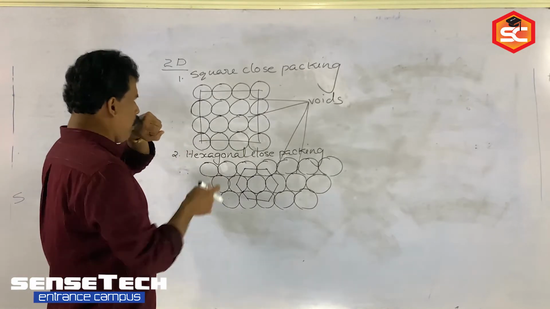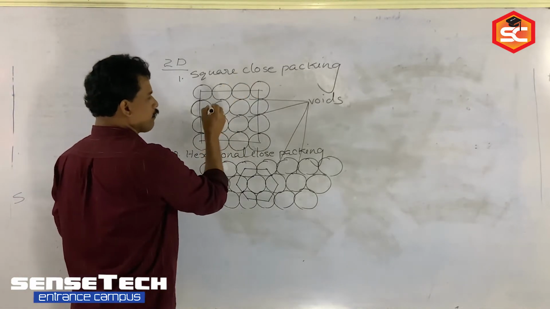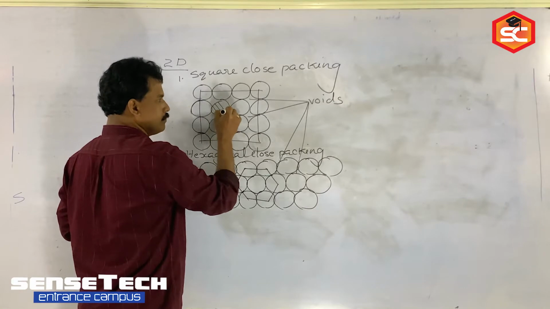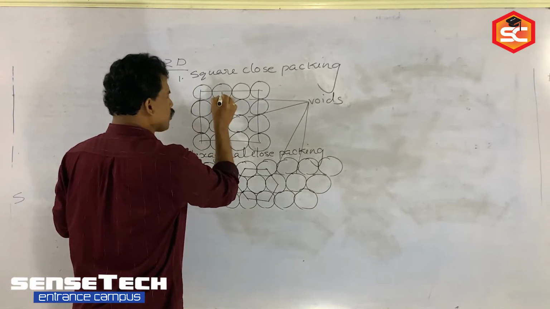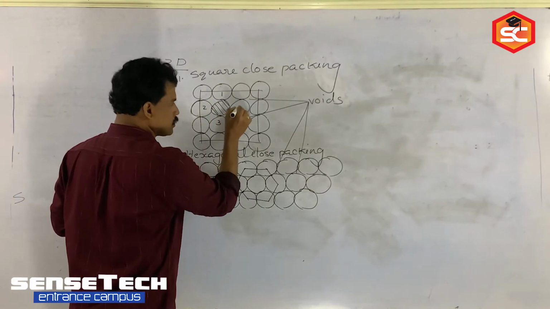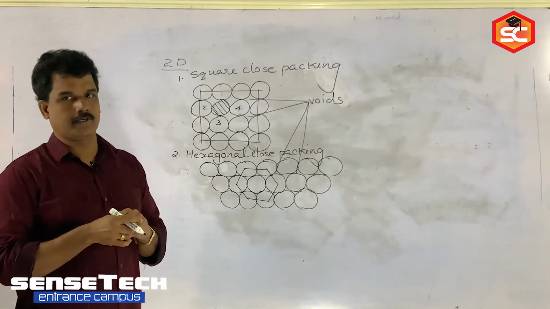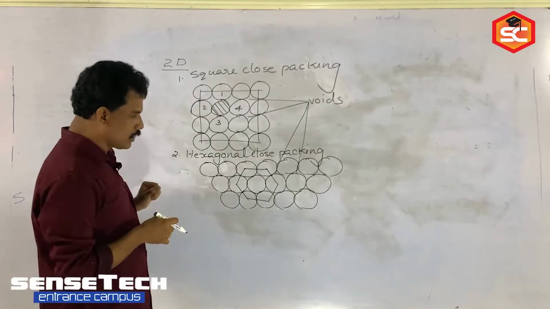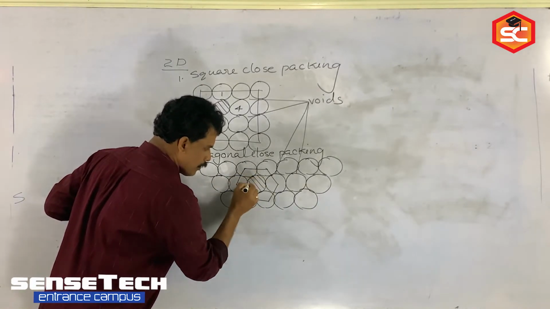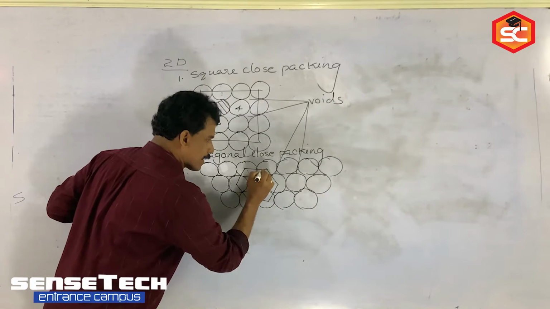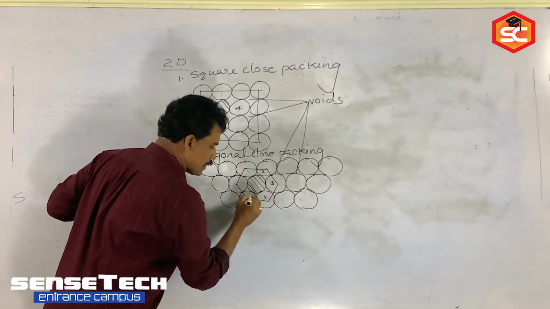And in the case of square close packing, when you are taking one center particle, this center particle is directly in contact with how many other particles? Yes, 4 other particles. And coming to this arrangement, the one interior particle, it is directly in contact with how many other particles?